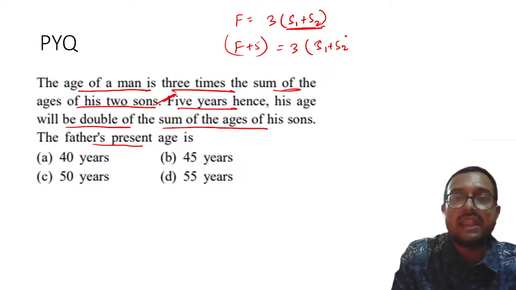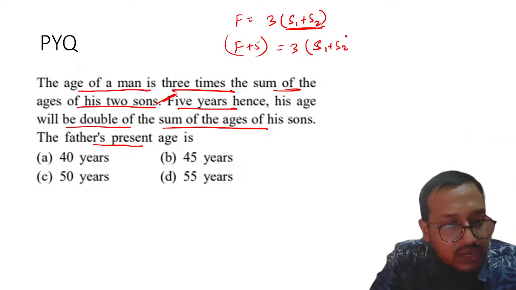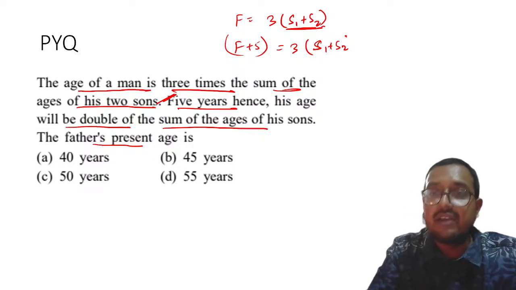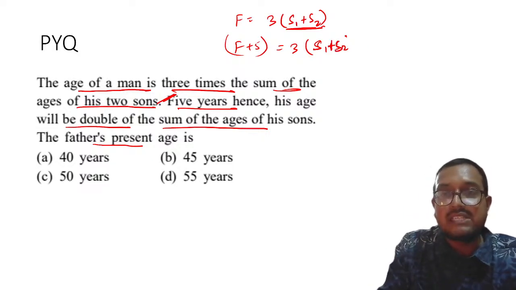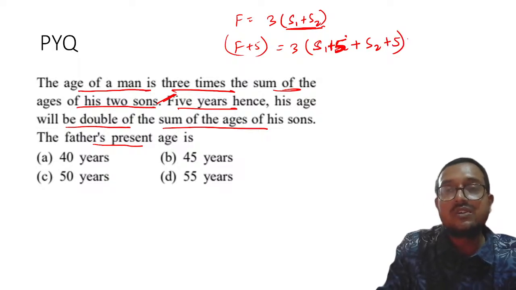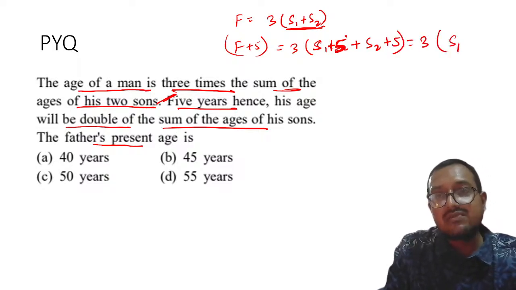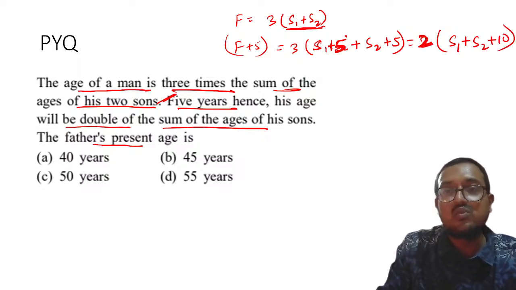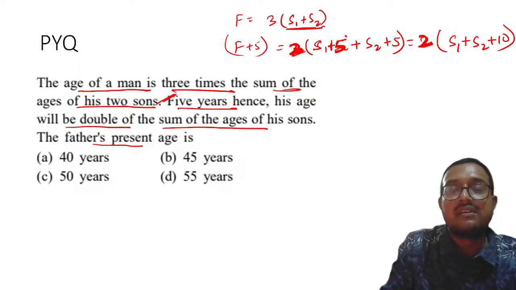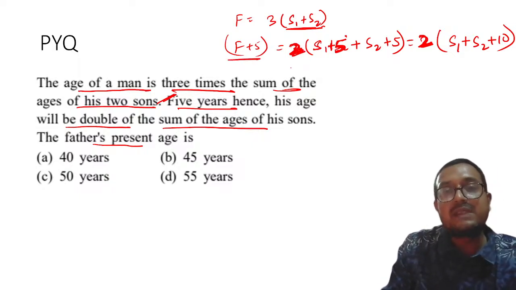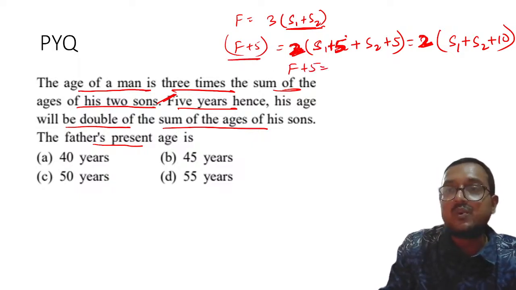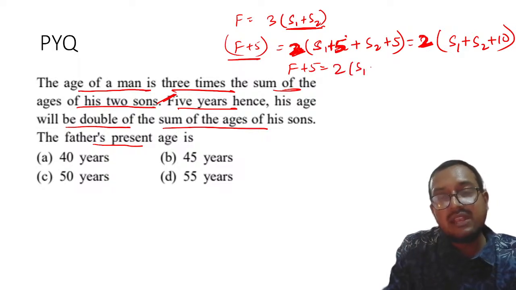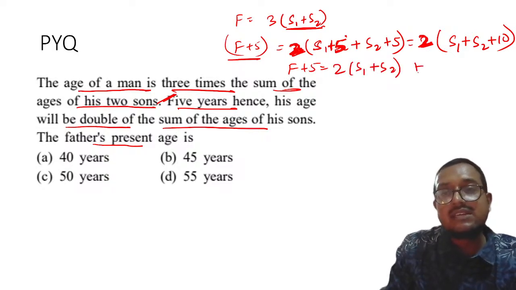My dear students, please remember, S1 will get 5 years older. S2 will also get 5 years older. So there will be S1 plus 5 plus S2 plus 5. Understood? So this will become S1 plus S2 plus 10. Sorry, this will be 2 times. As per the question, this is 2 times. So please remember, F plus 5 is equal to how much? 2 times S1 plus S2 plus 20.